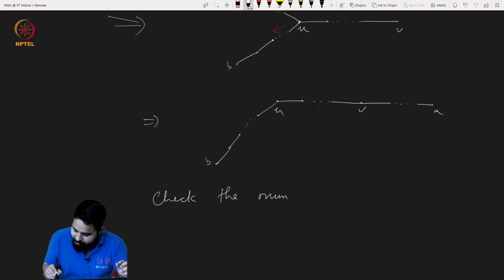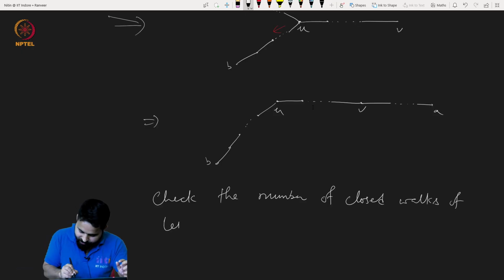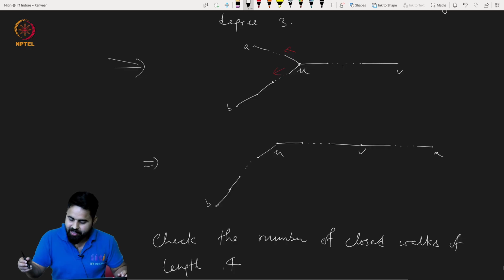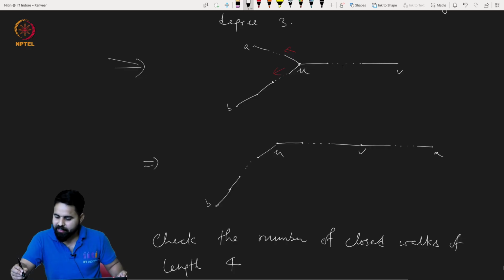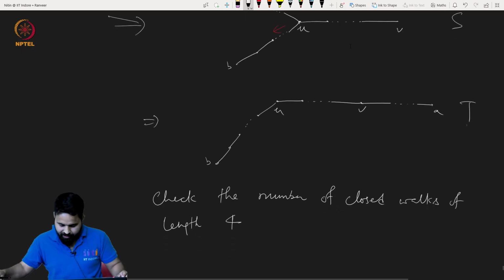Now just check the number of closed walks of length 4. Let me call them S and T, right? So these are two graphs.